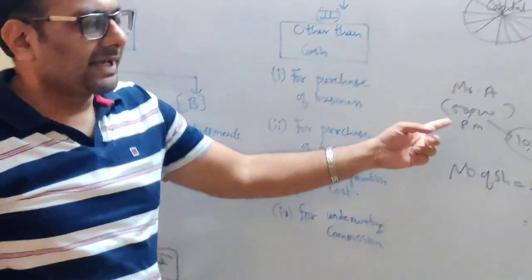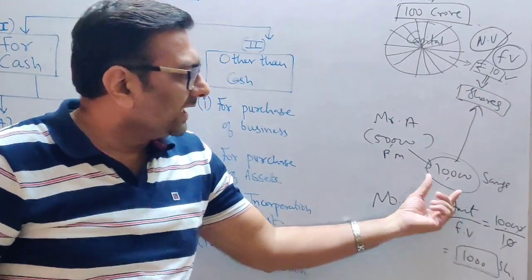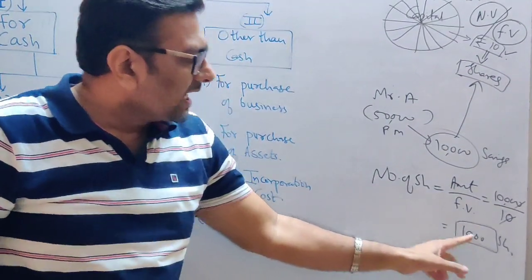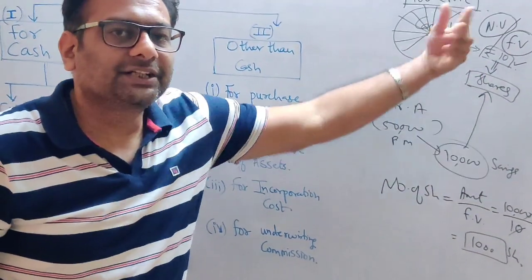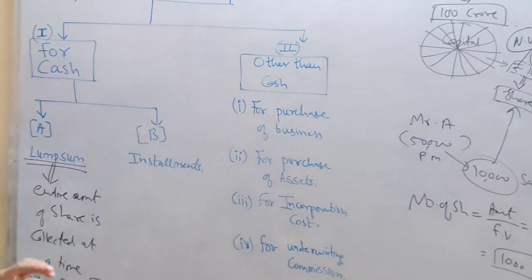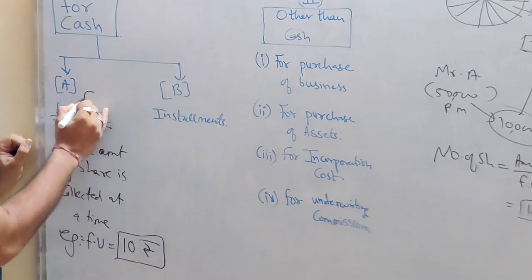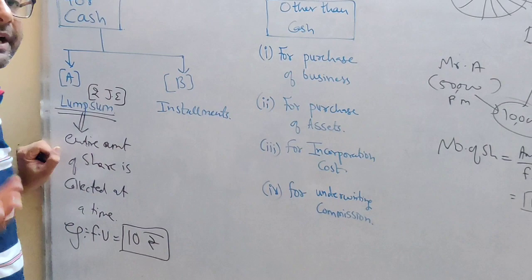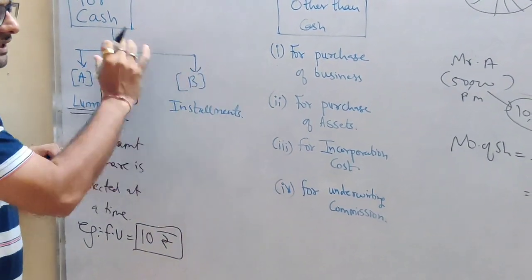Understood? So let's take the same example of Mr. A, who was saving 10,000 every month, and he decided to invest in this company. How many shares? 1,000 shares. And he will have to pay 10 rupees face value at a time together, at one shot payment. Then this is called lump sum. And in lump sum, you are going to pass two journal entries, which I am going to explain to you in my next video.